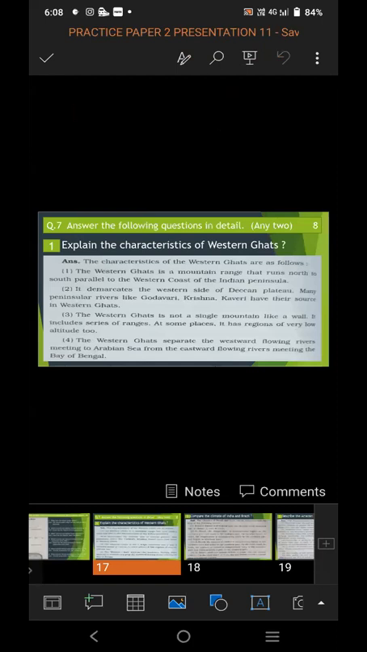The Western Ghats separate the westward flowing rivers meeting the Arabian Sea from the eastward flowing rivers meeting the Bay of Bengal. So Western Ghats separate the rivers which are flowing westward from those flowing eastward. So these are the important points you should write in this answer on the characteristics of the Western Ghat.